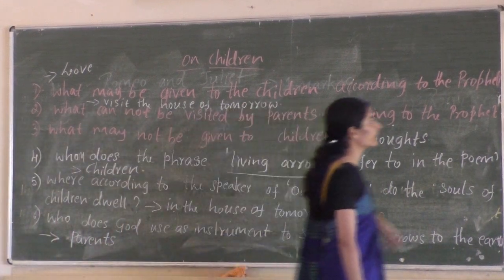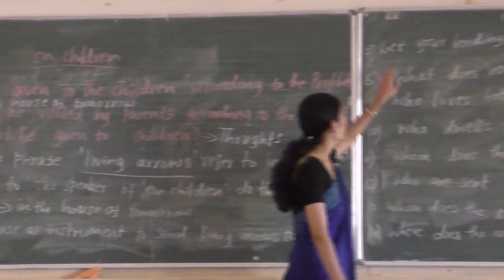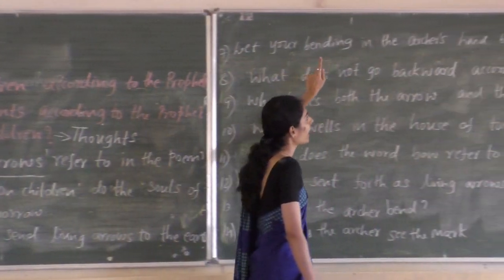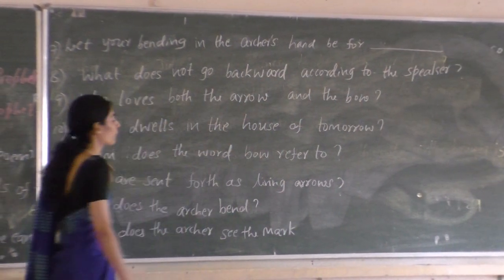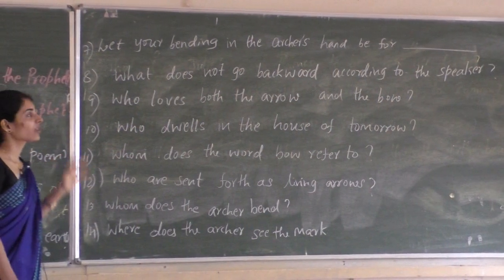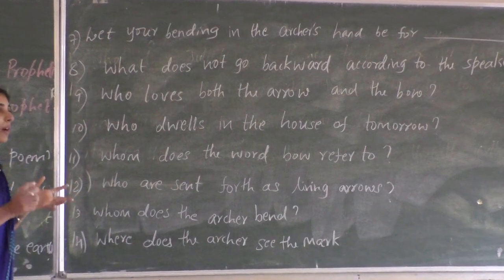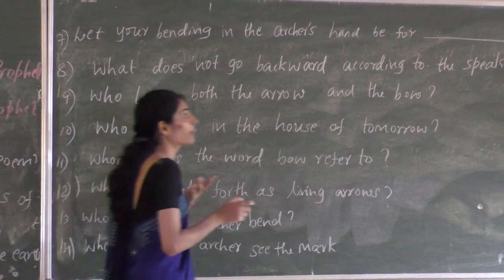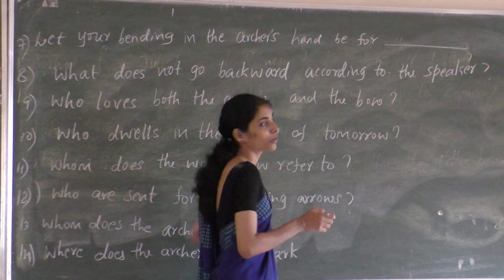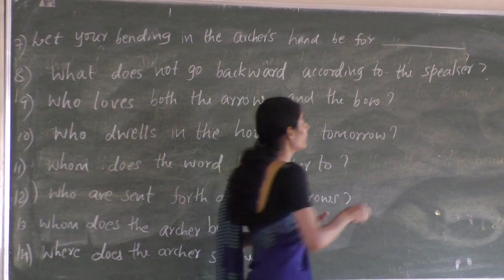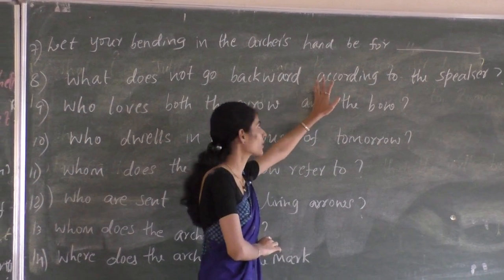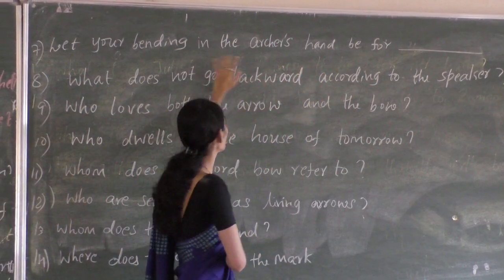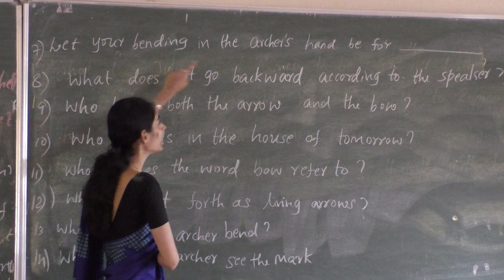Okay, now the seventh question, let your bending in the archer's hand be for what? As we have seen in the poem, the archer bends the bow with all his power. The bending would be very painful, but parents should not lose heart, they have to be very happy. The word given in the textbook which is the synonym of happy is gladness.